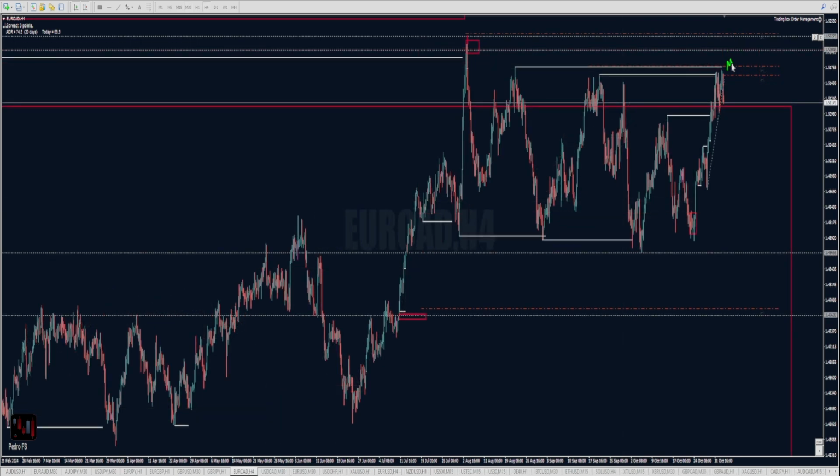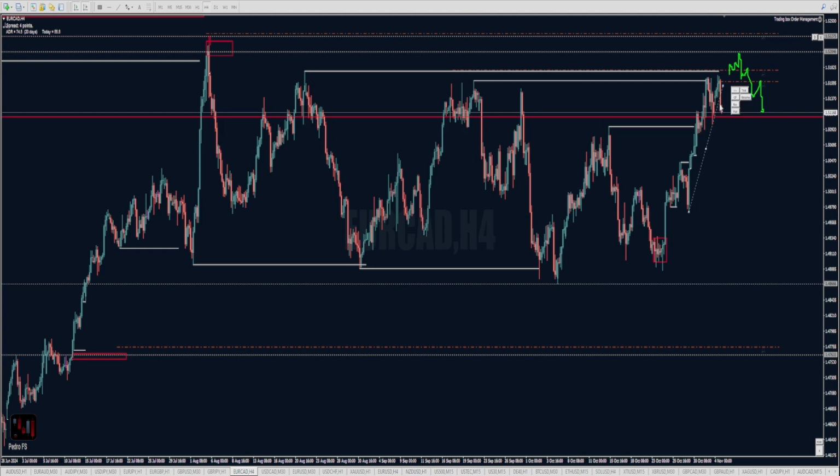EuroCAD is also approaching a good level, which I would still like to see EuroCAD breaking these highs before actually making a move to the downside, and that can actually provide a great opportunity to look for shorts.